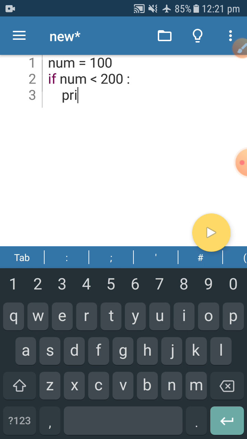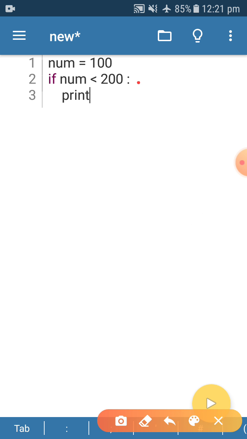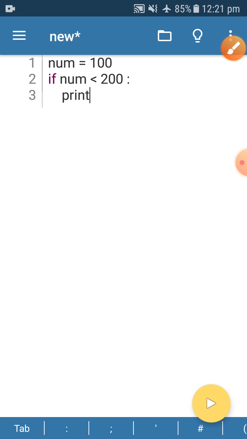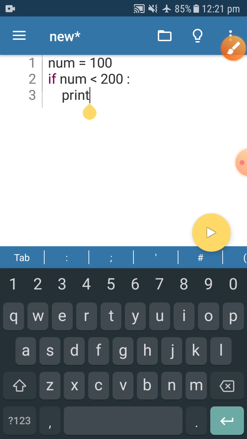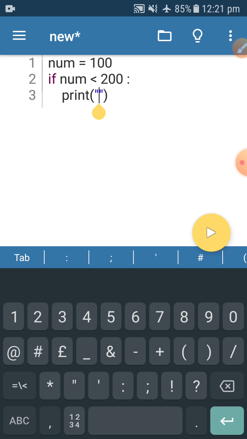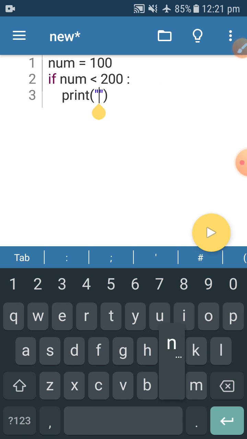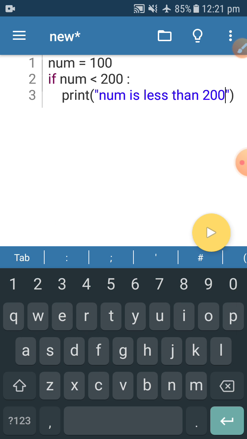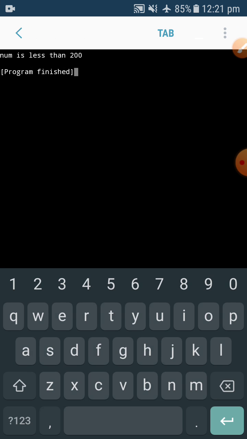So if this particular condition is satisfied, print a message. What kind of message? Let me show you. I'm giving one message, that is, num is less than 200. Okay, so let's run the program.